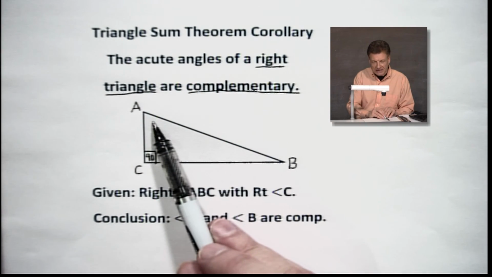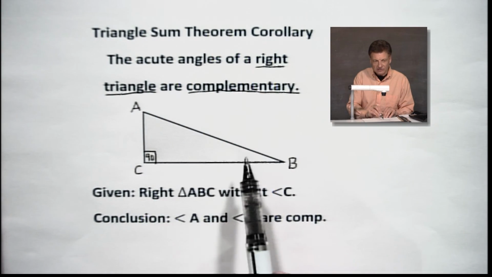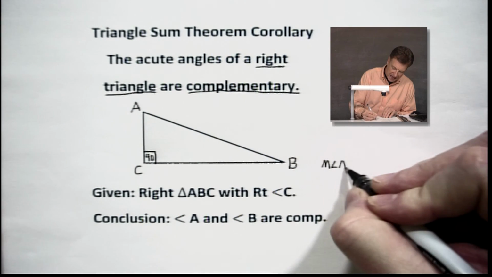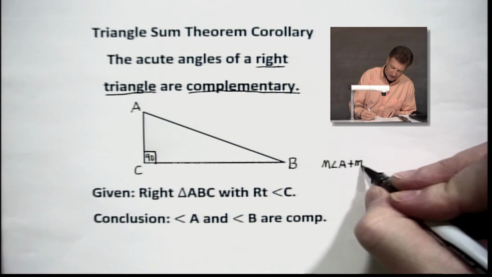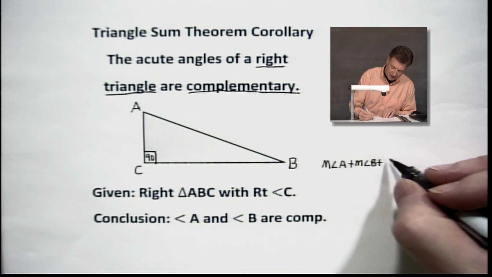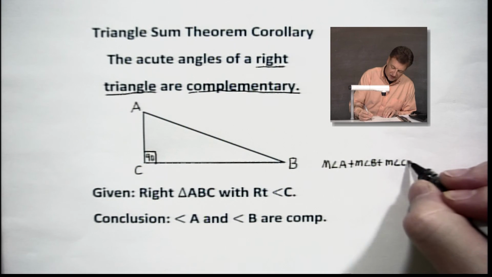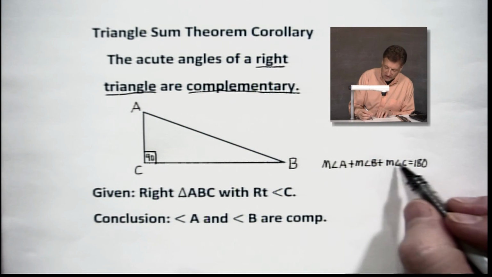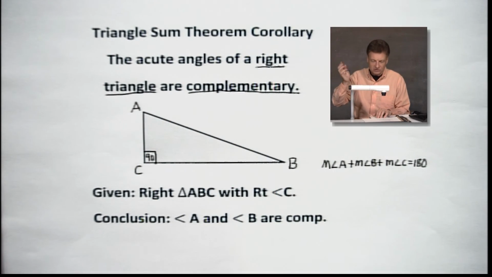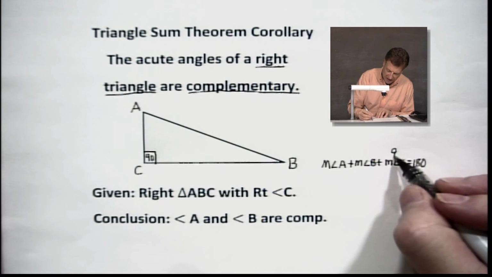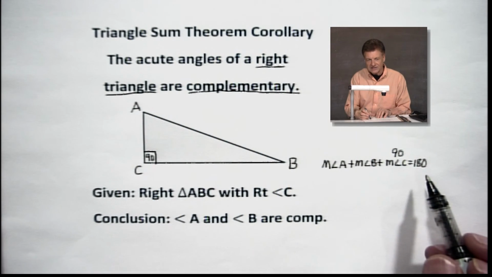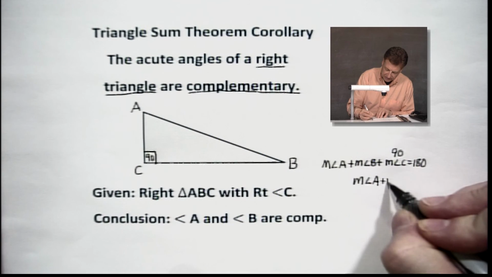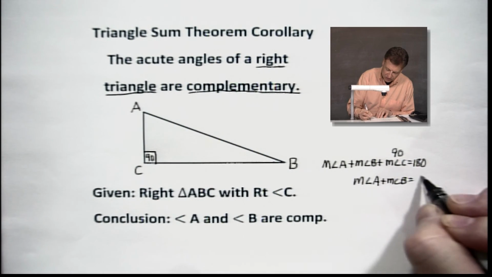So that tells me I have 180 degrees. Let's write it out a little bit. I've got some room right over here. The measure of angle A plus the measure of angle B plus the measure of angle C equals 180. That we know, all right? We also know that C is equal to 90. So if we put a 90 right in there, and then we subtract that 90 from both sides, look what we've got: the measure of angle A plus the measure of angle B equals 90.